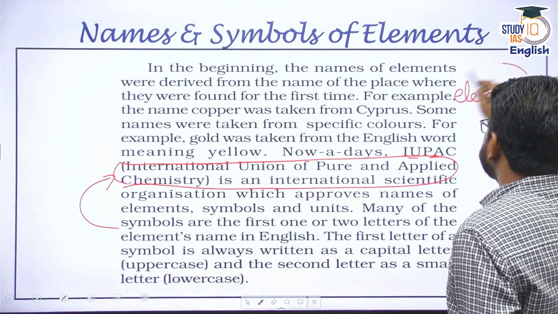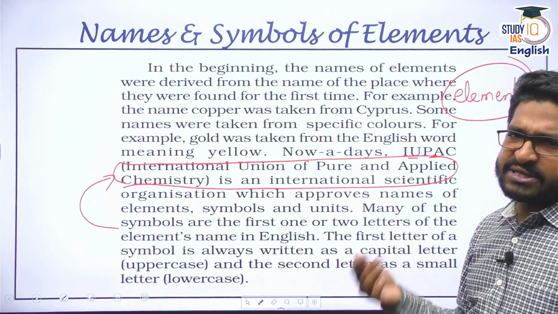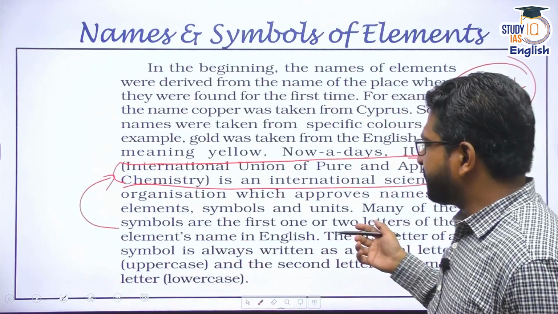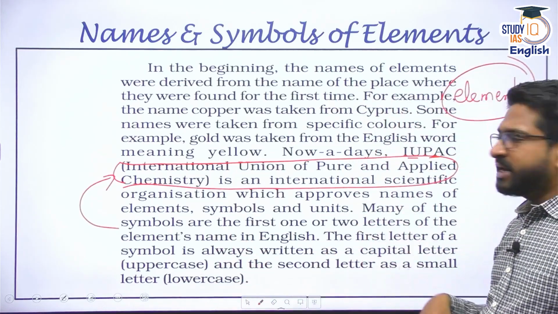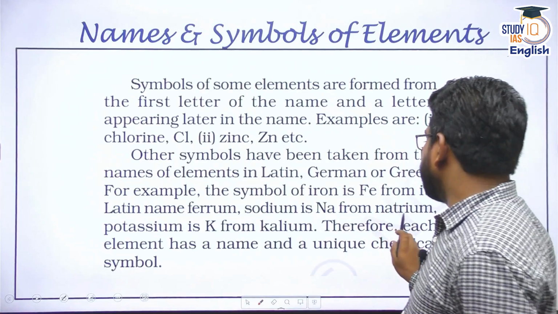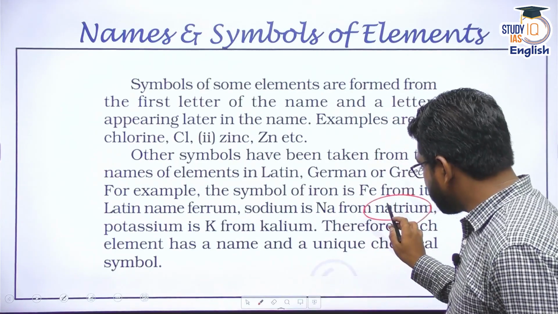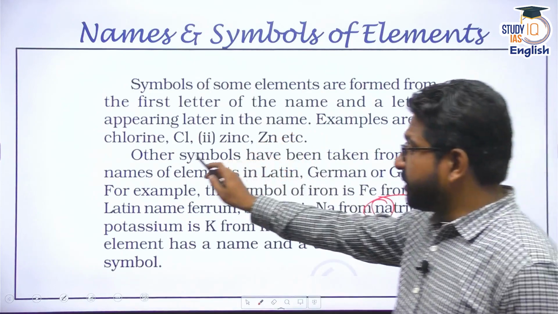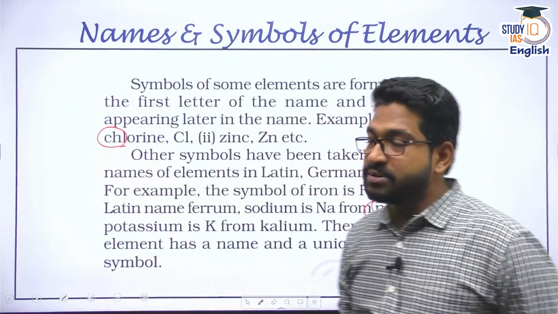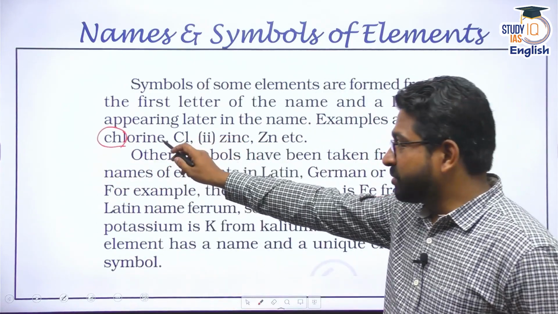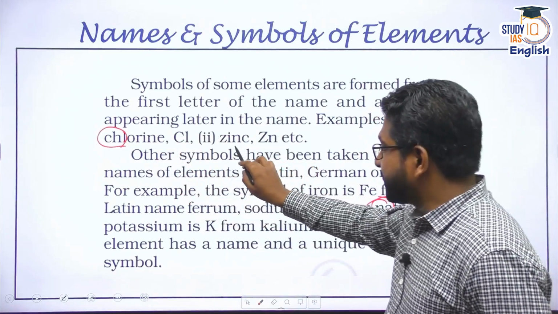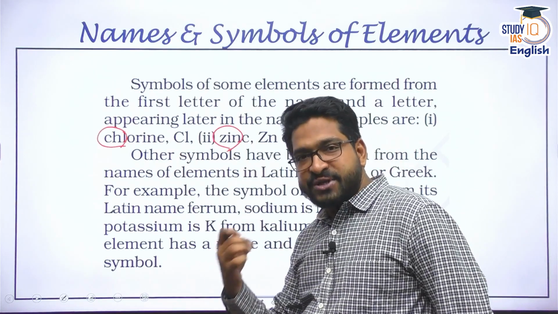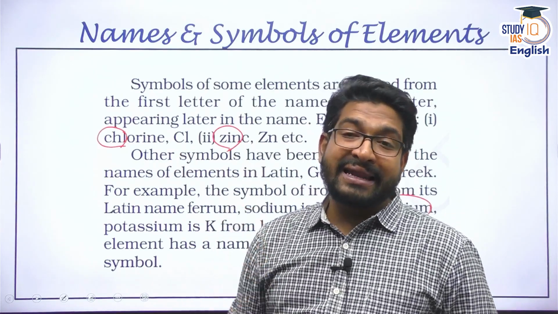Now some of the elements were basically named in English. For example, sodium's Latin name is natrium, so they took the first 2 letters of it. Many in English, for example, chlorine. In chlorine, they took the first 2 letters. See, not the first 2, the first and third letter. For zinc, they took the first and third letter. So they made a combination of the first 2 letters or their Latin names.